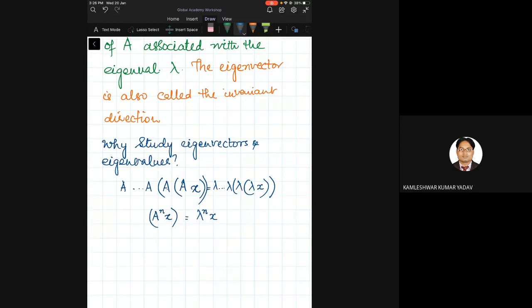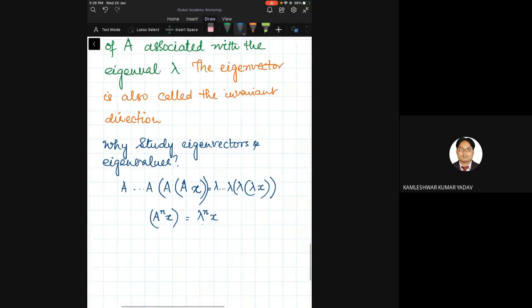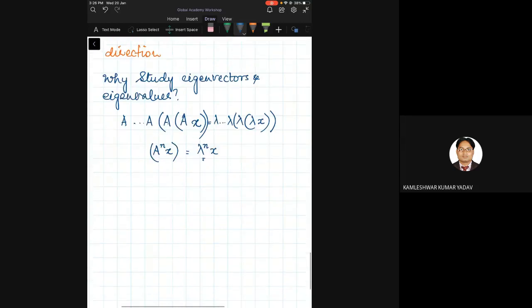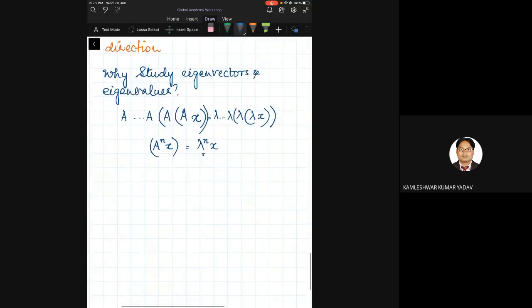If you apply it n times, the kid becomes violent n times. So there is something interesting here. For the mother transformation A, X, the kid, is basically the eigenvector, and the intensity with which he cries, which keeps increasing every time, is basically your eigenvalue. Is this clear? Yes, sir.